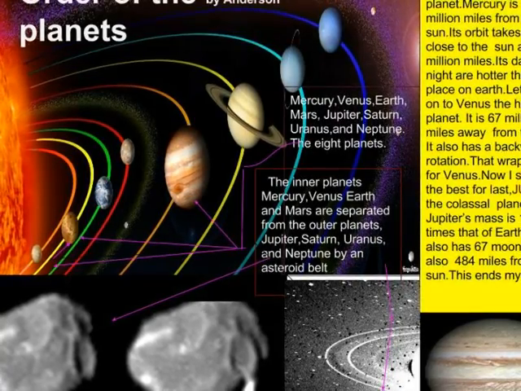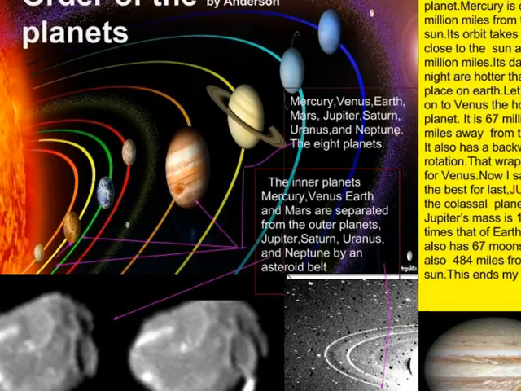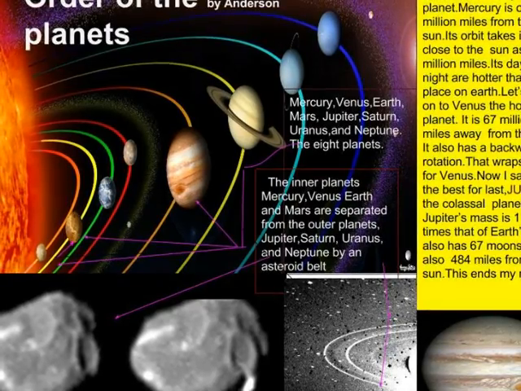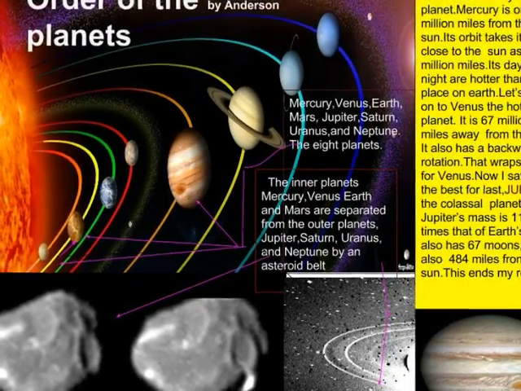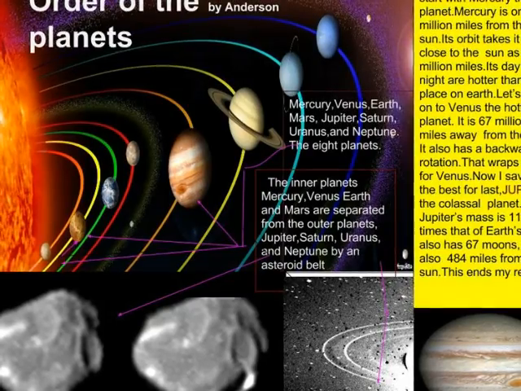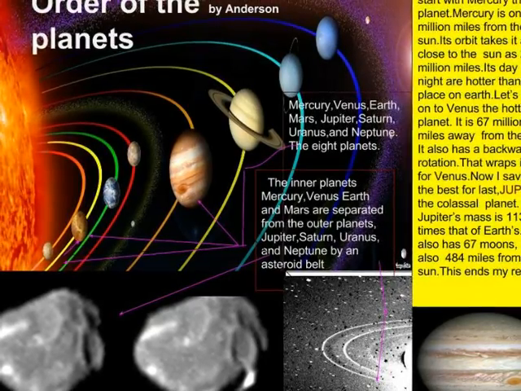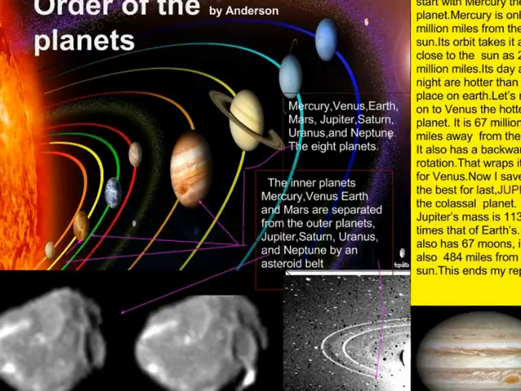Let's start with Mercury, the fast planet. Mercury is only 36 million miles away from the Sun. Its orbit takes it as close to the Sun as 29 million miles. Its day and night are hotter than any place on Earth.